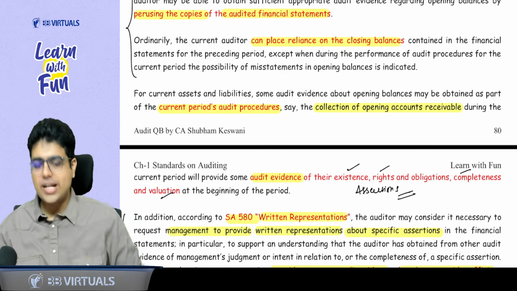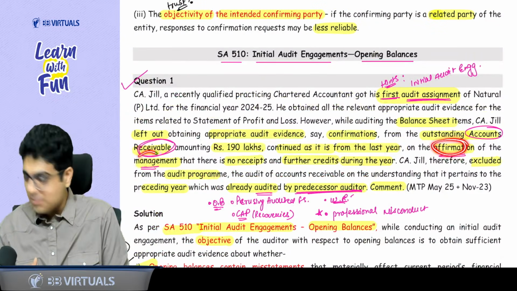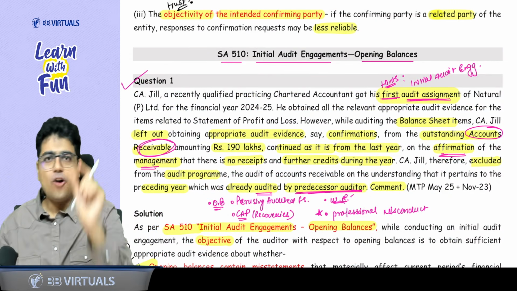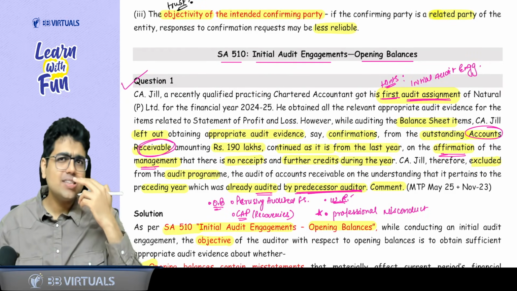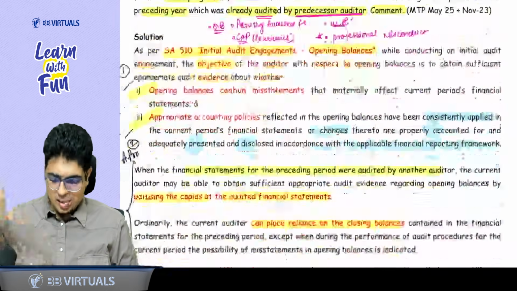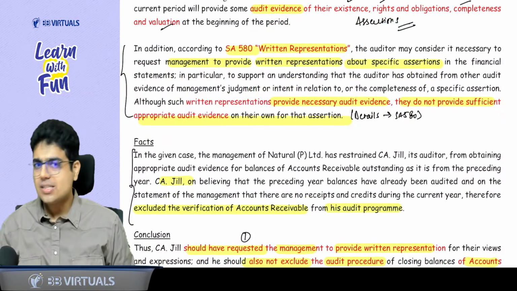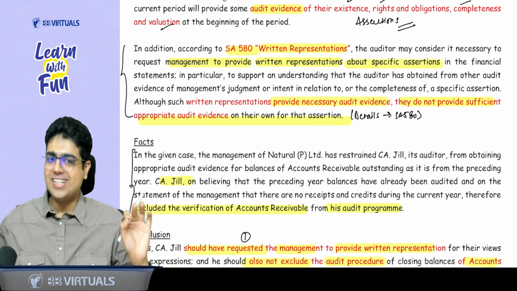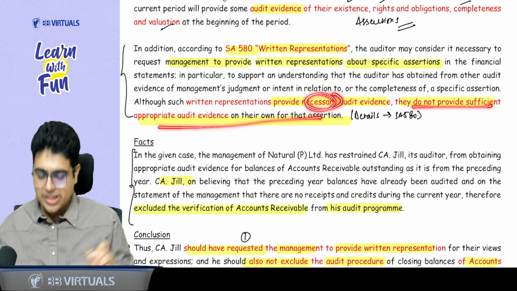One more thing you need to write in this answer is that management gave you an affirmation. Management told you that there is no receipt during the year. For this, you should take proper written representation rather than just oral understanding. As per SA 580, management should provide written representation. And remember, it is a necessary evidence, but not sufficient and appropriate evidence.